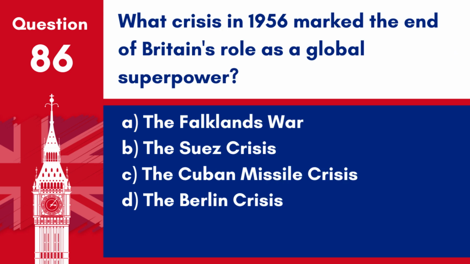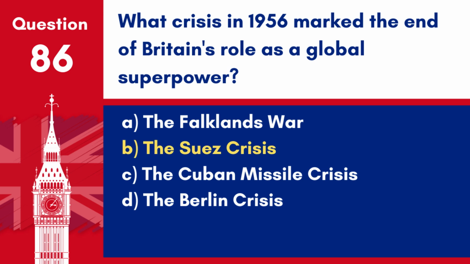Question 86. What crisis in 1956 marked the end of Britain's role as a global superpower? A. The Falklands War. B. The Suez Crisis. C. The Cuban Missile Crisis. D. The Berlin Crisis.